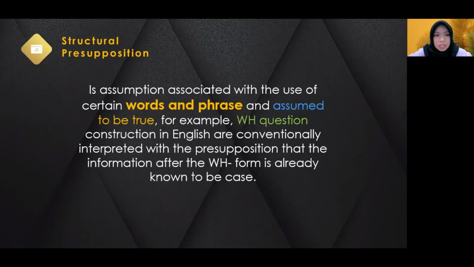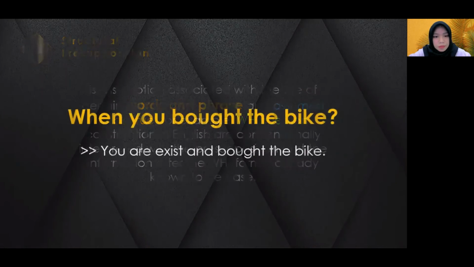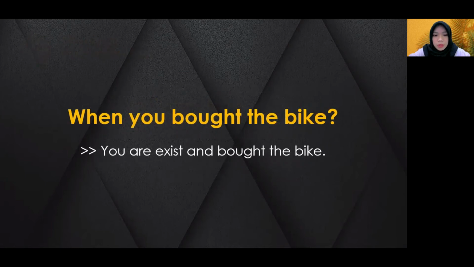The next is structural presupposition. Structural presupposition is the assumption associated with the use of certain words and phrases as assumed to be true. Or structural presupposition is the assumption associated with the use of certain structures. The example is the structure of WH questions. For example, "When did you buy the bike?" In this sentence you assume that you bought the bike.